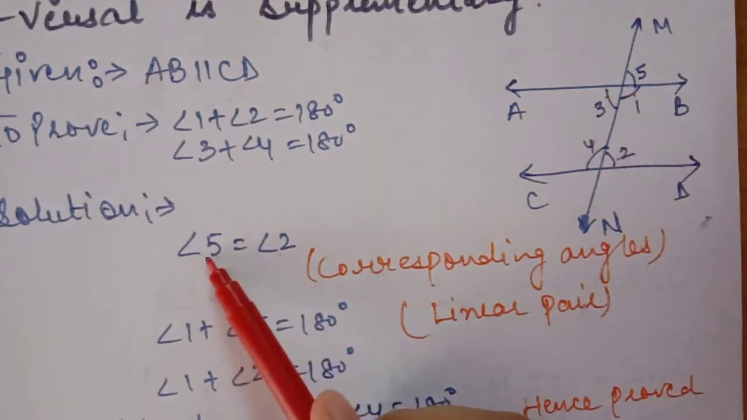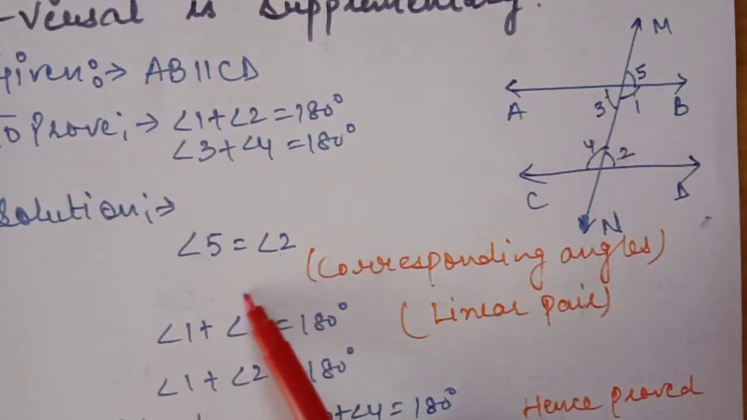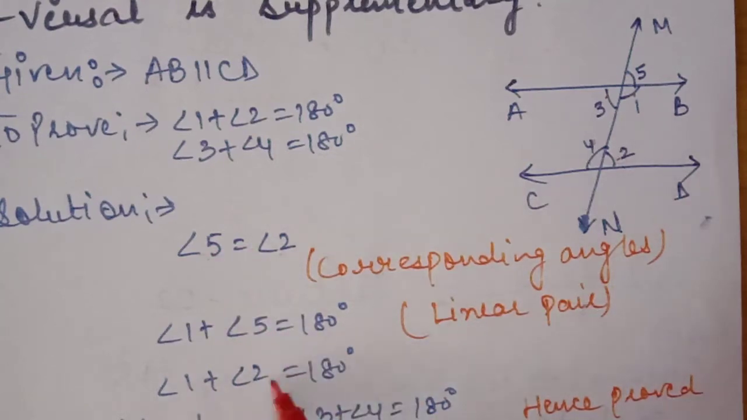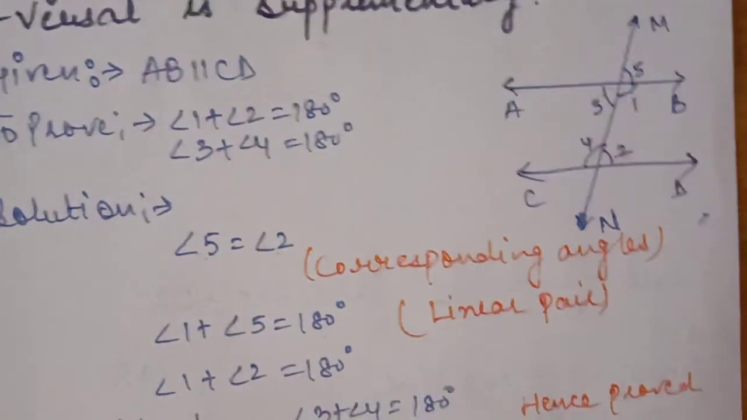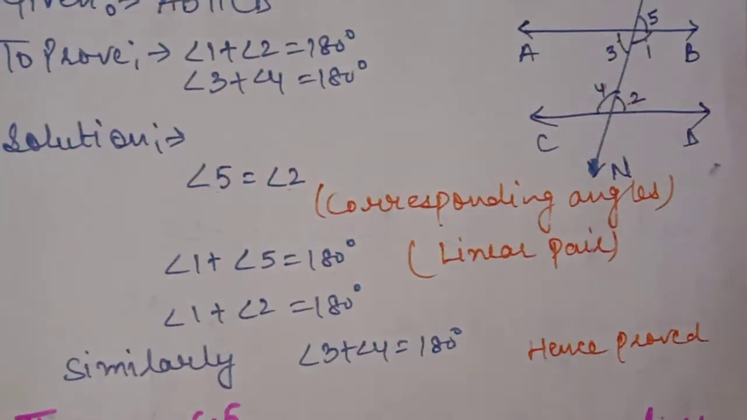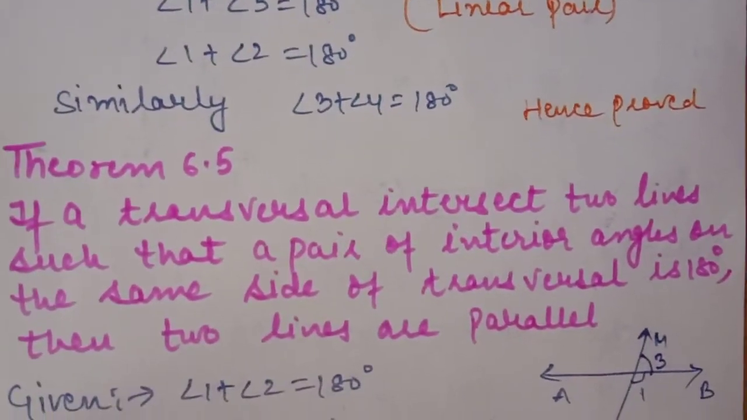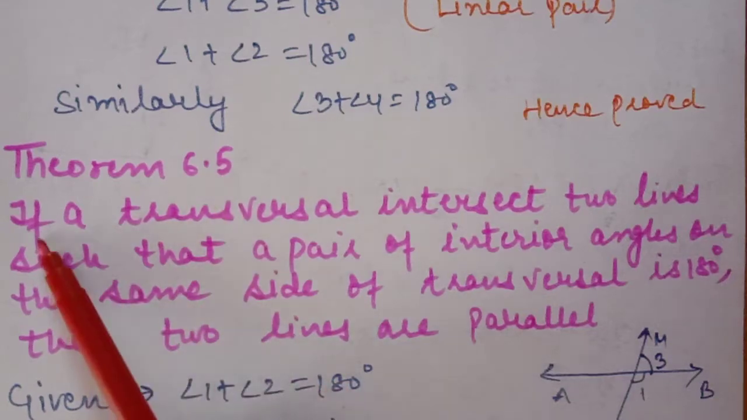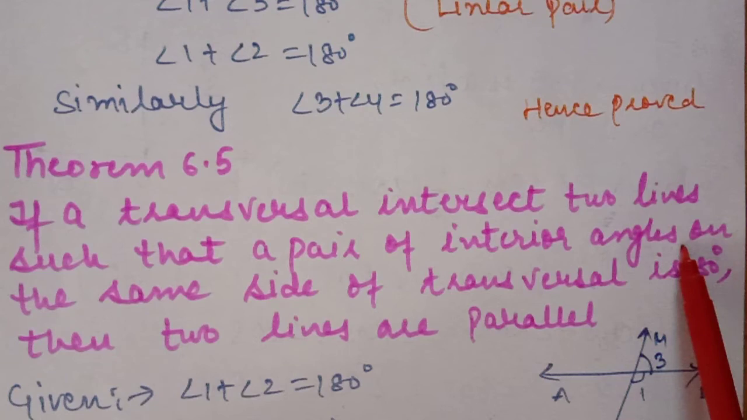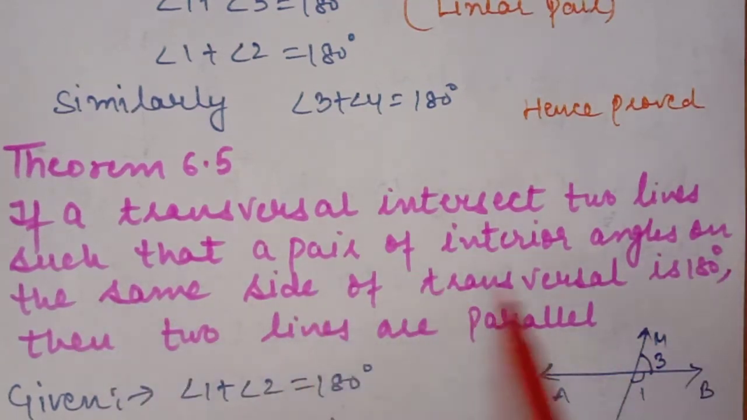Why? Because we know it very well, 5 and 2 are equal. In this equation, if we replace this 5 with this 2, it is also possible because these two angles are equal to each other. So 1 plus 2 is equal to 180. Similarly, we can prove that angle 3 plus 4 is equal to 180 degrees. Hence proved. Theorem 6.5 is, if a transversal intersects two lines such that a pair of interior angles on the same side of the transversal is 180, then the two lines are parallel.